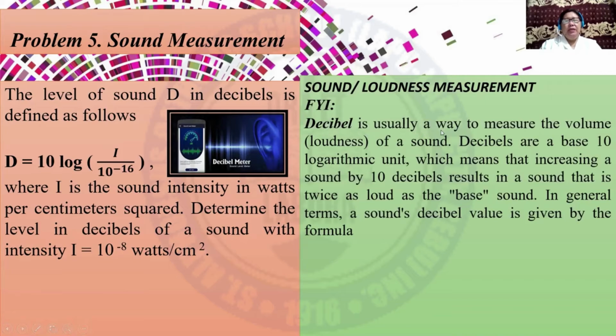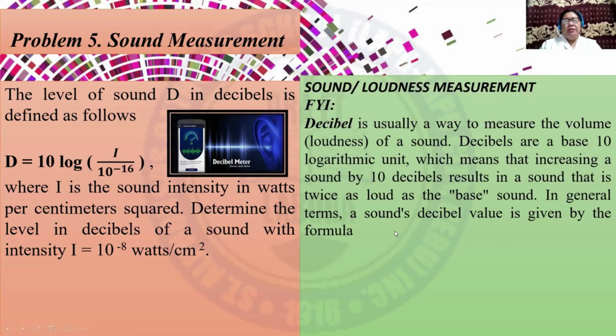Decibel is usually a way to measure the volume or the loudness of a sound. Decibels are a base 10 logarithmic unit, which means that increasing a sound by 10 decibels results in a sound that is twice as loud as the base sound.